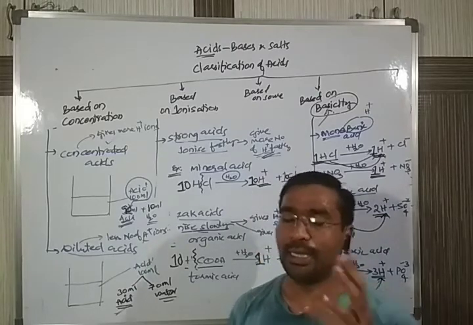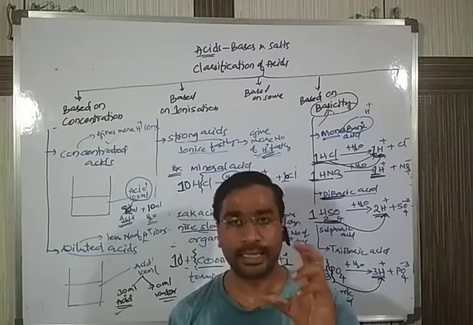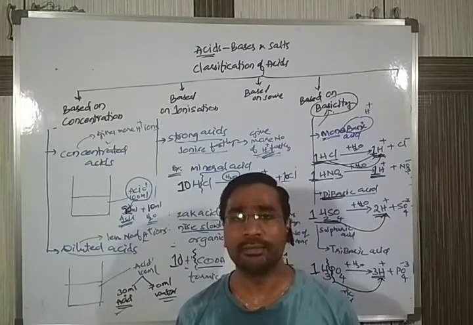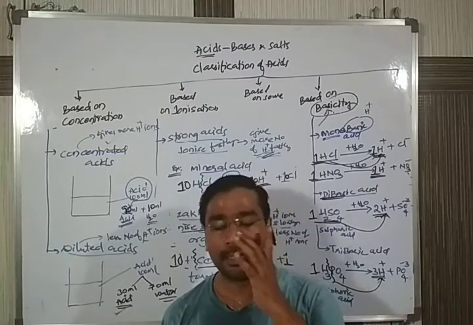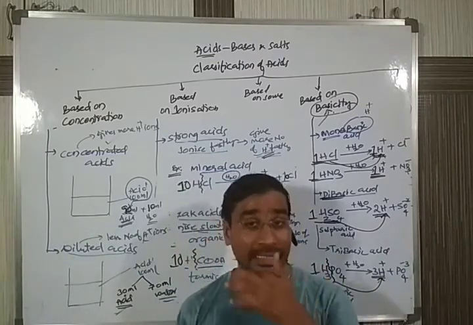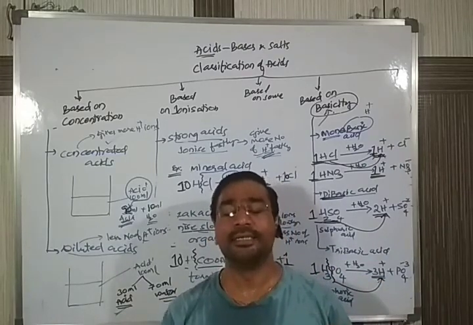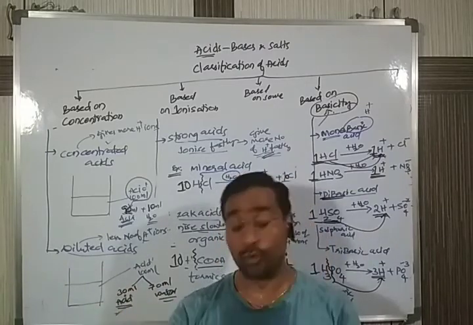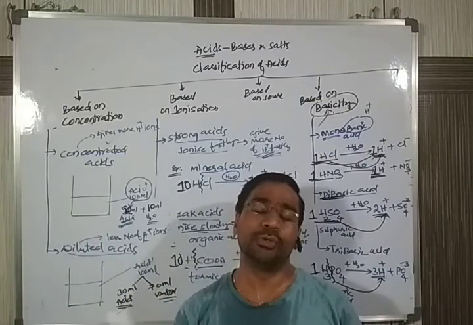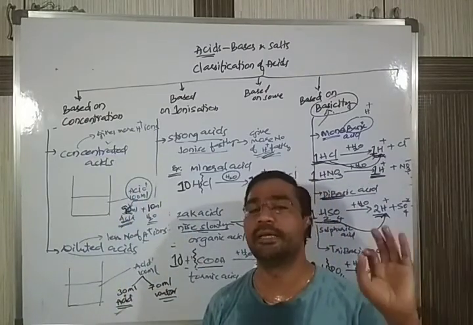To remember it in a better way, take curd, and a second person takes buttermilk. Which will be more concentrated? Obviously curd, because in curd the water content is very less, it is thick, and the taste as well as sourness will be more. In buttermilk, the water is more. Curd also has water, but in buttermilk the water is more. That's why we explain the difference between concentrated acid and dilute acid in this way.